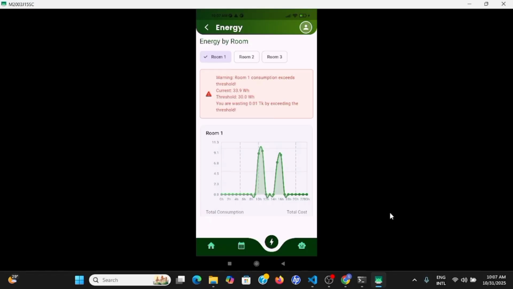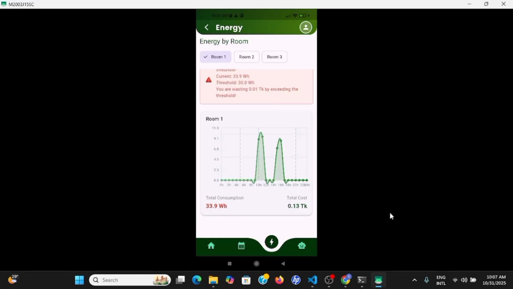For example, for the warning in room number one, the threshold should be 30 watt, but we are seeing that the current is 33.9 watt, and we are crossing the threshold. After crossing the threshold, we also show how much money is being wasted, because we believe that people are more prone to save their money than to save their energy. If we make people understand that if you save this kind of energy, your money will be saved by this amount, they will become more cautious. If we show that if they turn off the light, the energy usage will be saved.